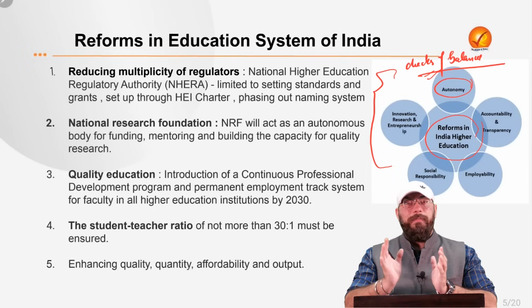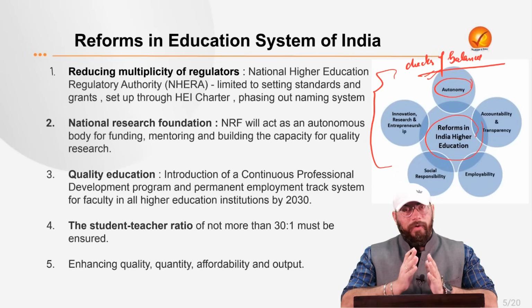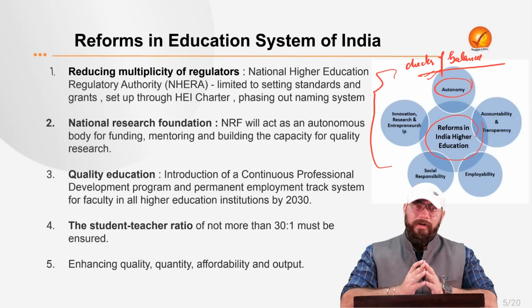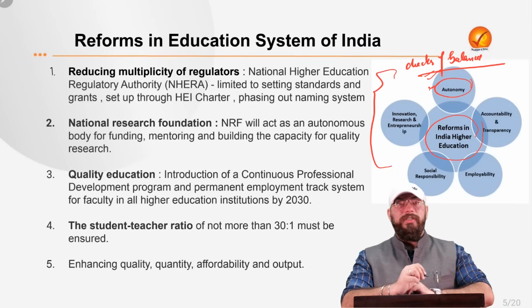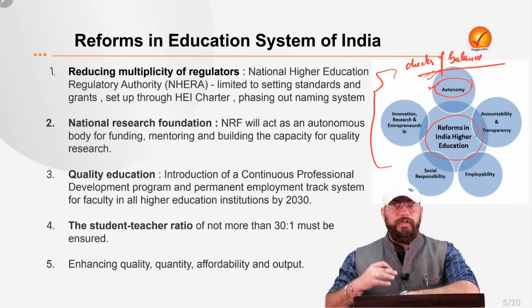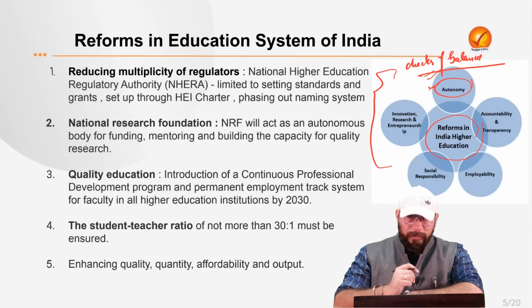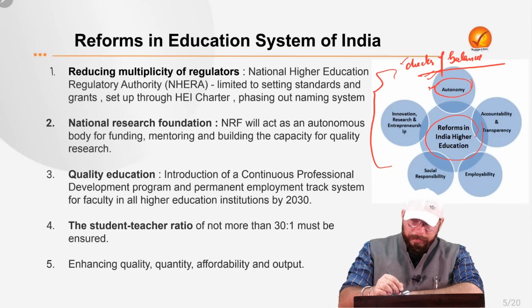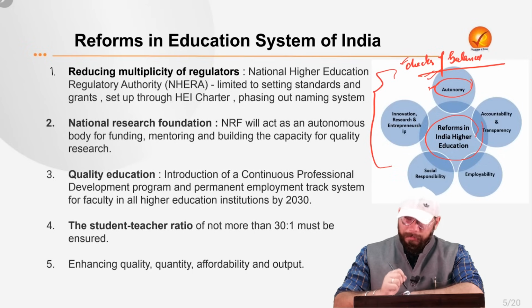Autonomy does not mean complete autonomy, that no questions will be asked of you. Autonomy means that you have autonomy, but you are also accountable to someone. Because with great power comes great responsibility, right? So autonomy should be provided to educational institutions so that they can function themselves. They can think of their own curriculum. They can think of the ways in which they want to teach students. But of course, there should be proper checks and balances in place. So this is very important.